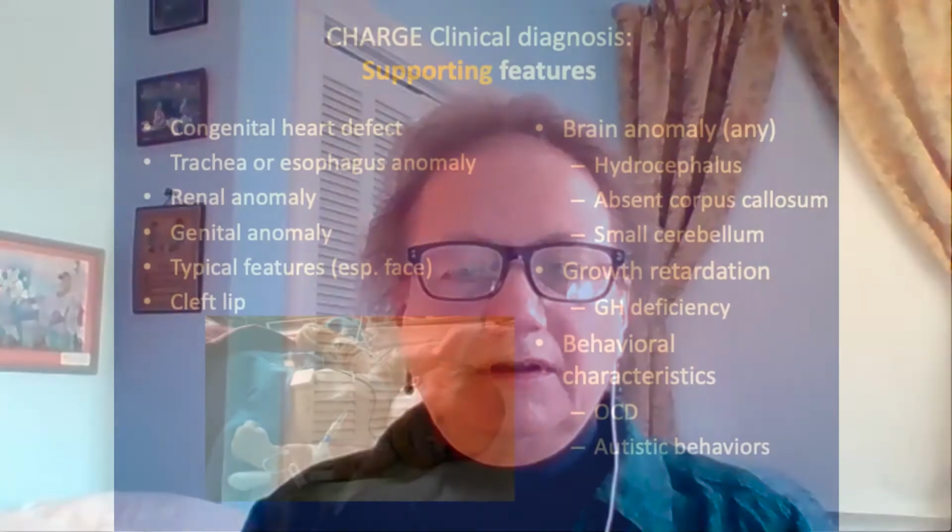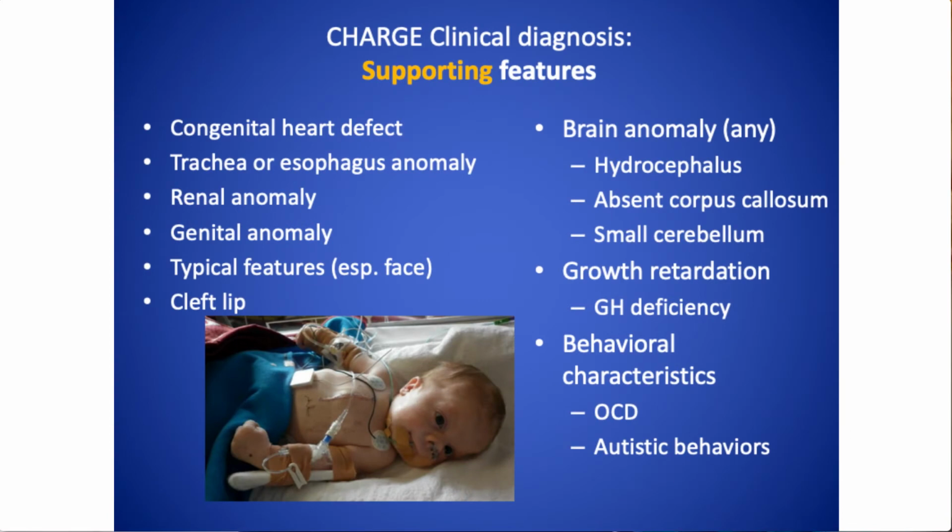The supporting features include congenital heart defects, problems with the trachea or esophagus, renal kidney problems, genital problems, typical dysmorphic features, especially the face, sometimes facial clefts like cleft lip, brain anomalies, growth retardation, including sometimes growth hormone deficiency, and behavioral characteristics, especially obsessive compulsive disorder and autistic behaviors.